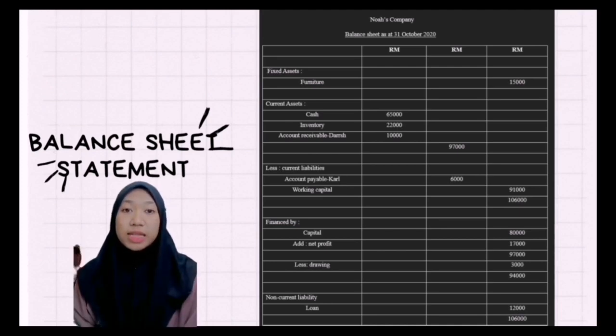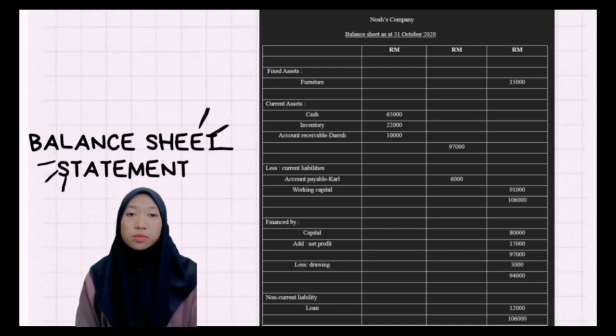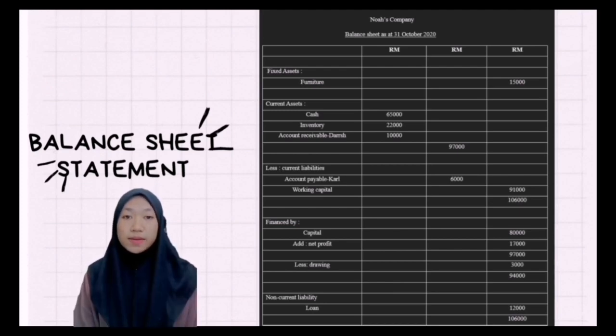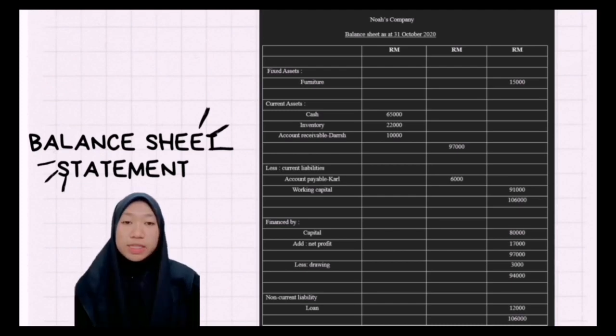So now this is the balance sheet for Noah's business at 31st October 2020. As we can see, first is fixed asset, which is furniture, RM 15,000. Current asset: first cash is 65,000 plus inventory 22,000 plus account receivable 10,000 equal to 97,000. So 15,000 plus 97,000 equal to 112,000.